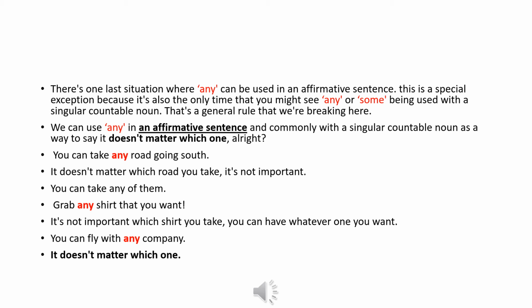So you can take any road going south. It doesn't matter which road you take. It's not important. You can take any of them. Grab any shirt that you want. So it's not important which shirt you take. You can have whatever you want. Choose anyone you like. You can fly with any company. It doesn't matter which one. In this case, again, we use any. And this is the last exception.